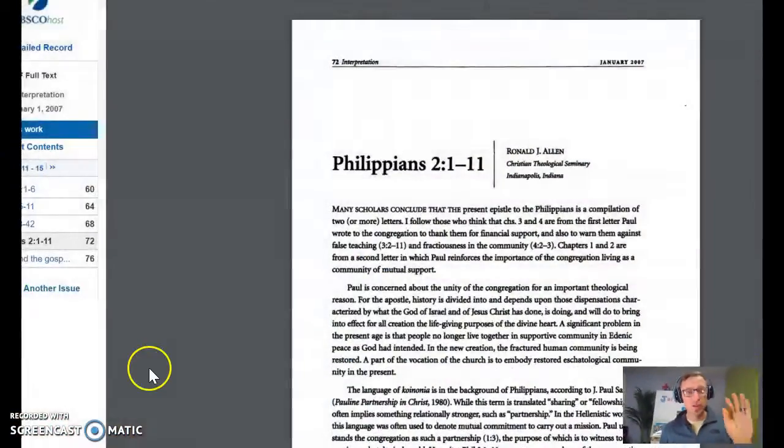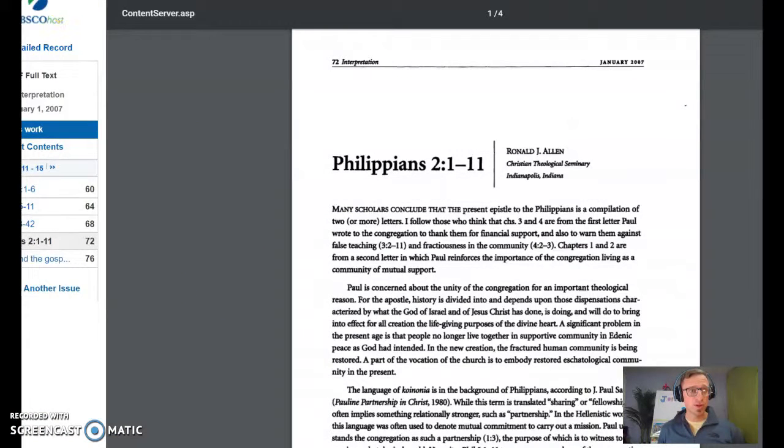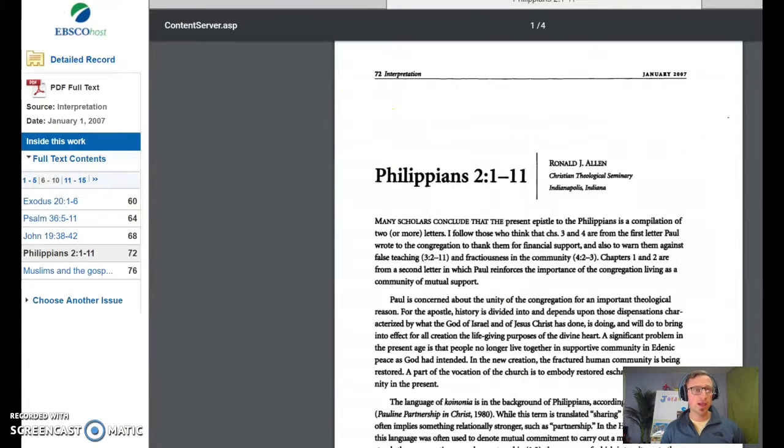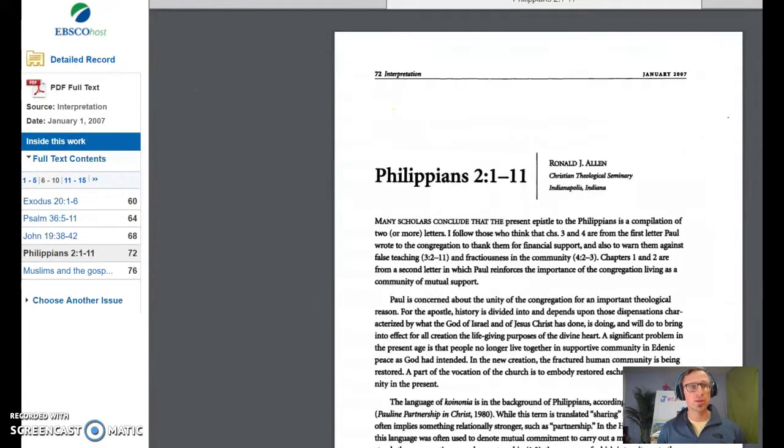And why you should care about that is this is as good as a commentary, and it's free. It's free because the school has a subscription. And so if you go to Corbin's webpage, you can get access to this anytime. This is good. And so for your exegetical paper, it's good as well. You could print this if you were in the library. You can screenshot it on your phone. You can save it as a PDF. Do what you need to do. This is a good article.